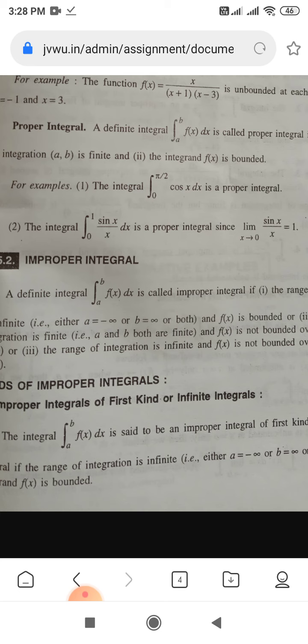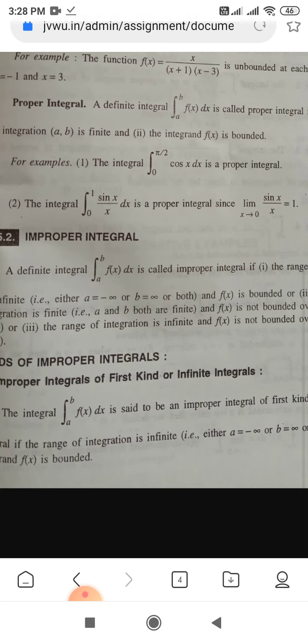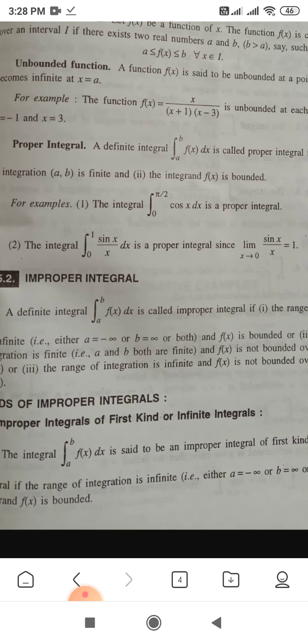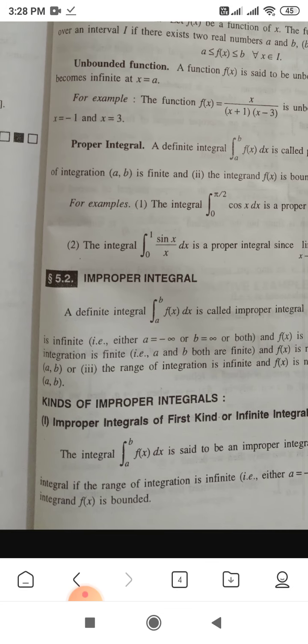So it is bounded and the limit is finite, then this integral is a proper integral. Another integral, 0 to 1 of sin x upon x dx, is again a proper integral. It is because the limit of sin x upon x is 1, so it is bounded, and in the integral from 0 to 1 the range is finite, so it is again a proper integral.